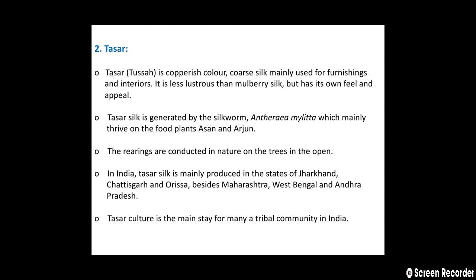Tasar silk is generated by the silkworm Antheraea mylitta, which mainly thrives on the food plants asan and arjun. The rearings are conducted in nature on the trees in open conditions. In India, Tasar silk is mainly produced in the states of Jharkhand, Chhattisgarh and Orissa, besides Maharashtra, West Bengal and Andhra Pradesh. Tasar culture is a mainstay for many a tribal community in India.